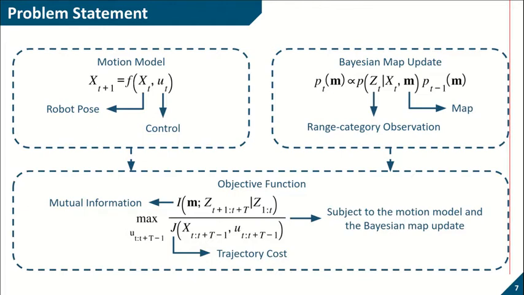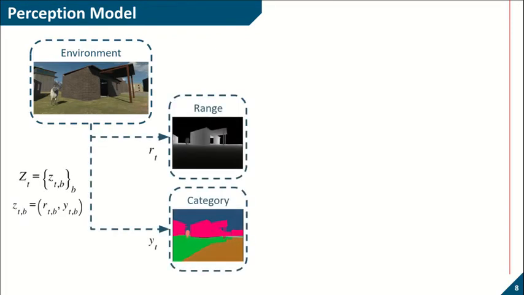Given the setup of the problem, we now present our first contribution. Consider a robot exploring an unknown environment. The robot is equipped with a RGBD sensor which provides a stream of depth images like here. Also, we use a semantic segmentation algorithm that detects object categories for a given input image shown here. These two images comprise our observation zt.